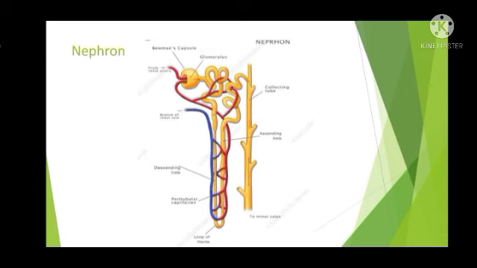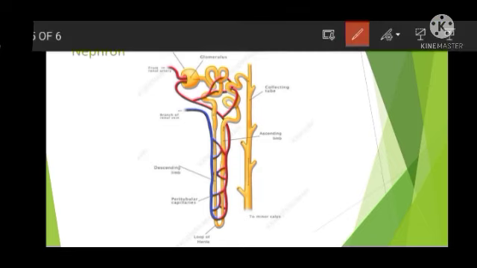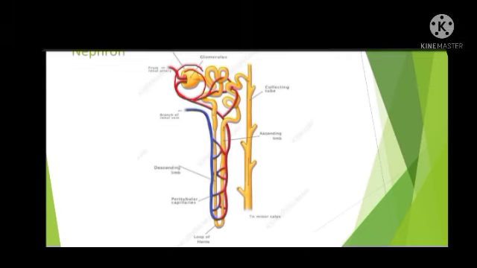Now, when we see the structure of the nephron, it consists of a cup-shaped structure called the Bowman's capsule. Here you can see the cup-shaped structure. This is called the Bowman's capsule. And inside that capsule you can see this red colored blood vessel entering inside and through the other side it is coming out, isn't it? So that is the capillaries which is formed from the afferent arteriole.